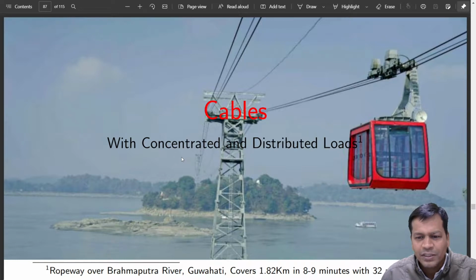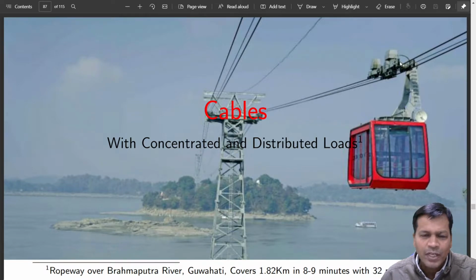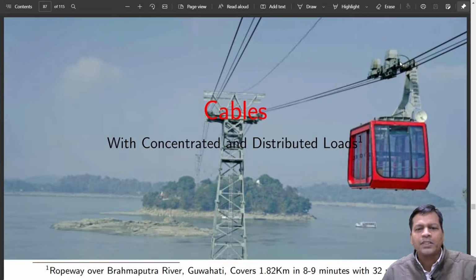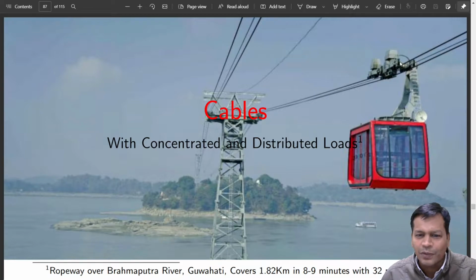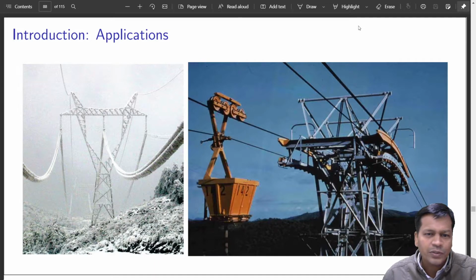Concentrated, the way this is hanging over here, it is concentrated, right? This red cabin is a concentrated load on this ropeway. And the weight of the rope itself may be called a distributed load. So that is what we are going to study in this module. There are many types of ropes which have significant load of their own also. So this is one of them.